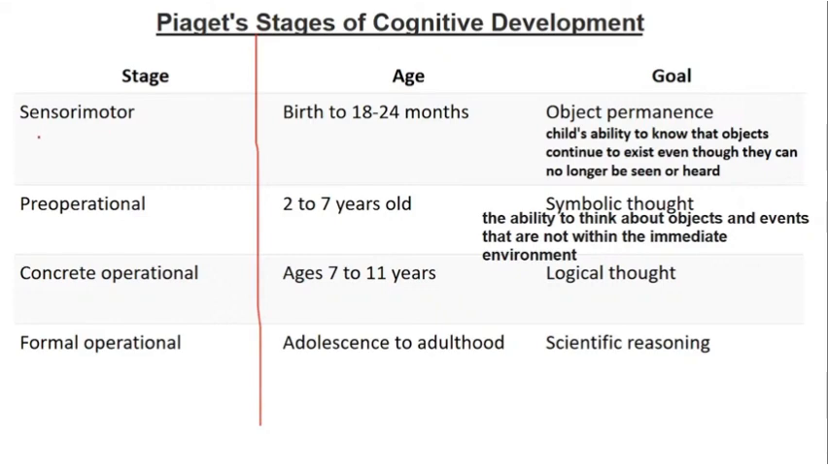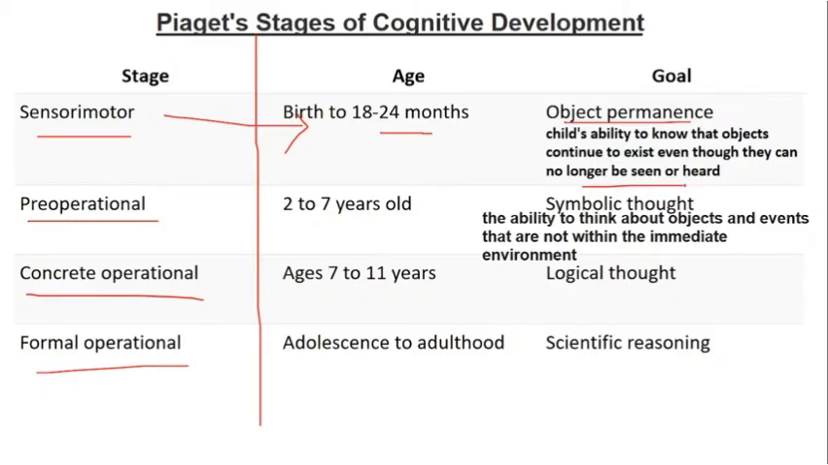There are 4 stages: the sensory motor stage, the pre-operational stage, the concrete operational stage, and the formal operational stage, which go with age groups. Sensory motor is birth to 24 months, where the goal is object permanence. Now what is object permanence? It is the child's ability to know that objects continue to exist even though they do not see them in front of them. Even if they have not seen it for a longer time, there is still object permanence. So the sensory motor stage has object permanence as its goal.